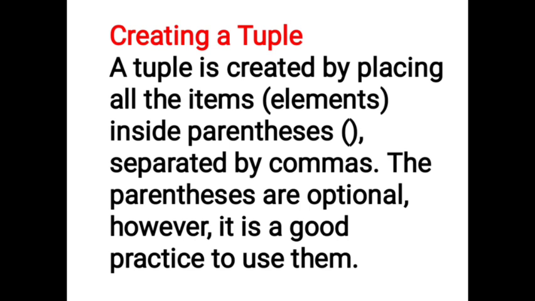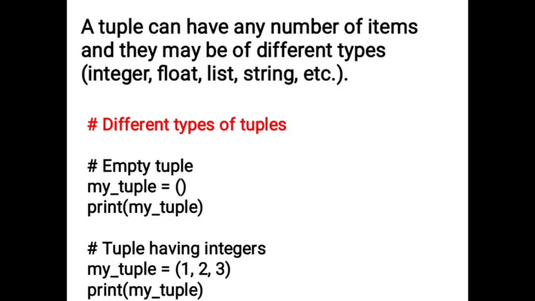So how to create a tuple? A tuple is created by placing all the items inside parentheses, separated by commas. The parentheses are optional, however it is good practice to use them. A tuple can have any number of items and they may be of different types: integer, float, list, string, etc. For example, different types of tuples.